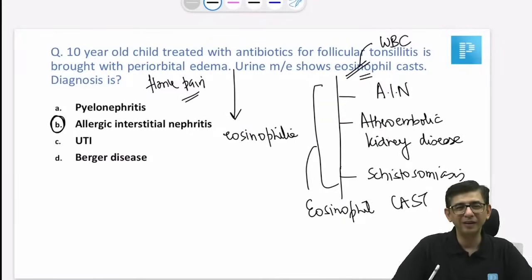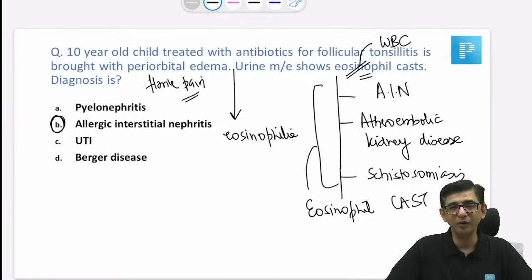So unlikely, clinically we can't say, right? The diagnosis of pyelonephritis is a big thing to be said. You need culture for that. We need to prove that the culture report is positive before I say pyelonephritis. And since the patient is already on antibiotics, considering the possibility of pyelonephritis would be unlikely.